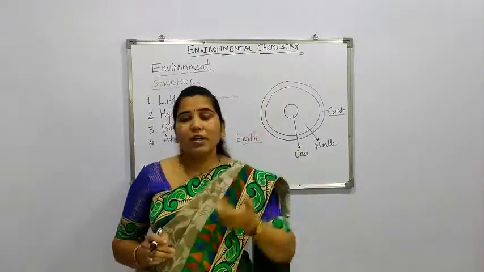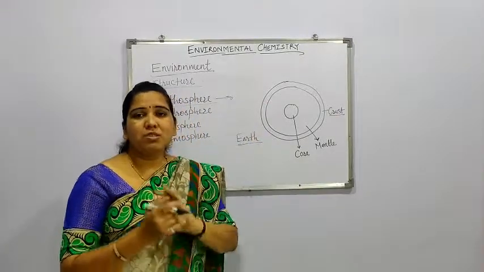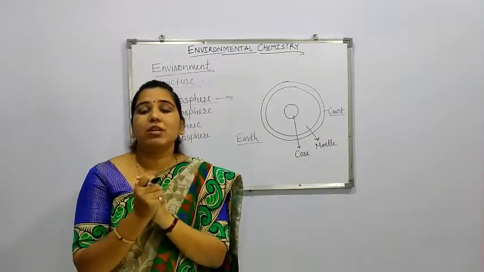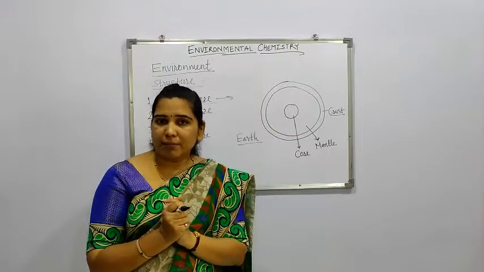So we might have heard about environmental chemistry. Environmental chemistry means the study of that environment, or the study of the presence of chemical species in that environment.